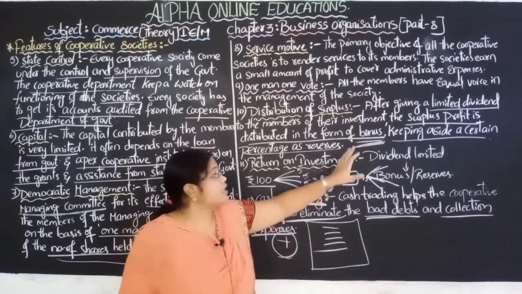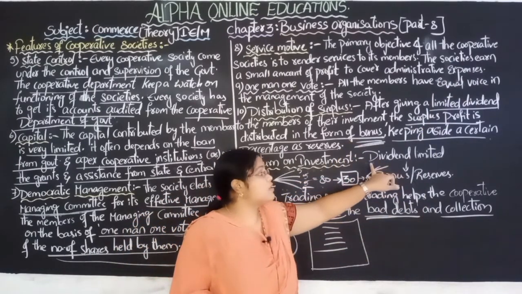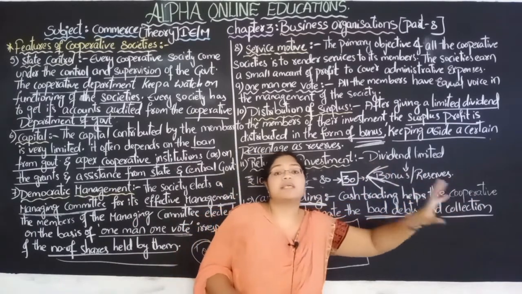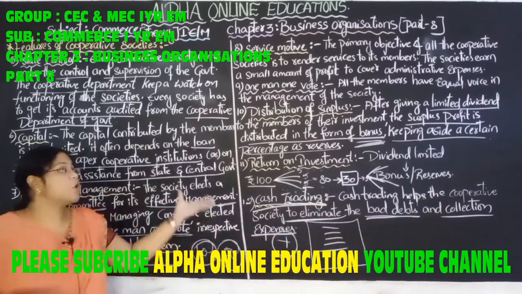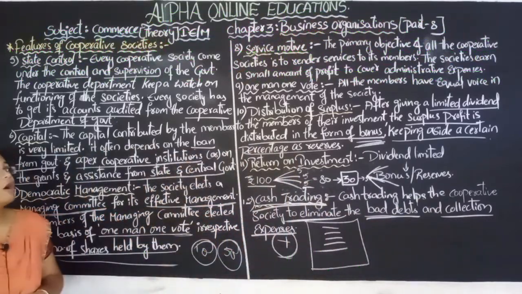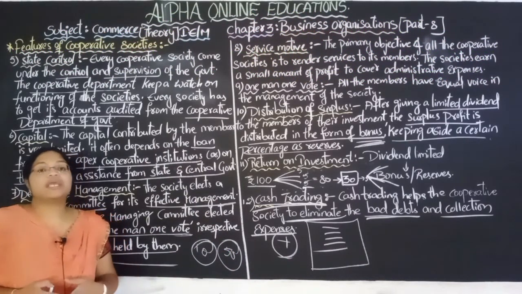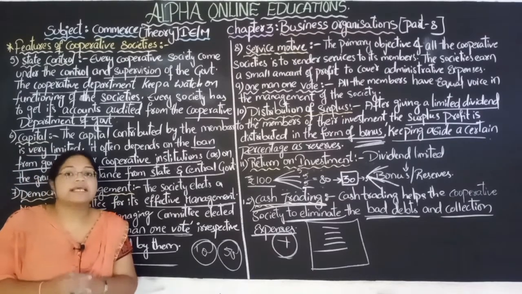If there is any surplus, it will be distributed in the form of limited dividend, bonus, and a part of the surplus is kept aside for the development of the society. These are the important features of the cooperative societies. In the next session we are going to study about the advantages of the cooperative societies in detail.